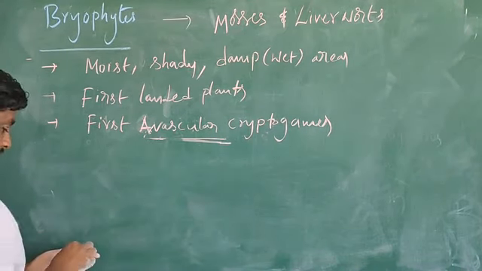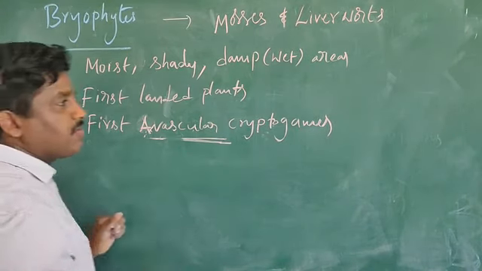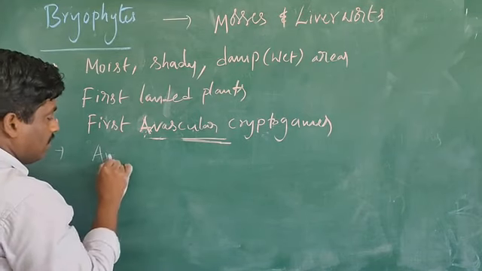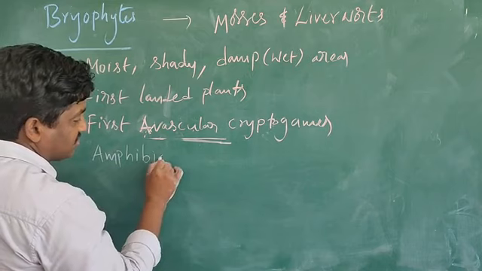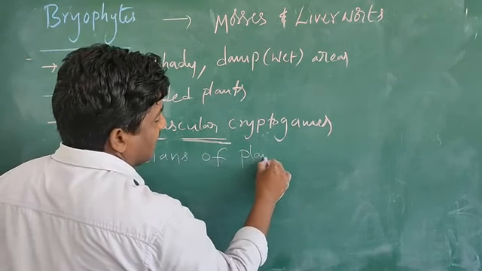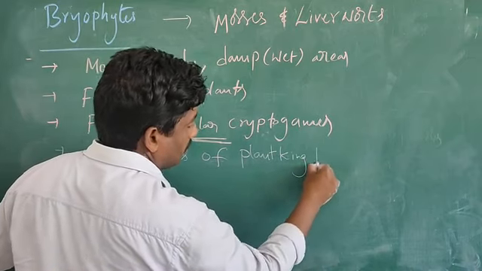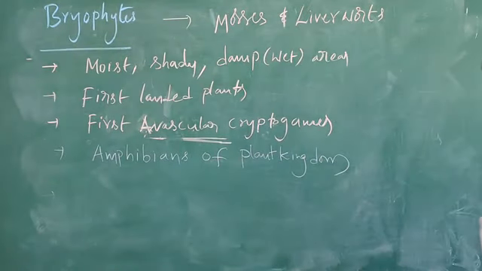Next, these bryophyte plants are called amphibians of plant kingdom. Why?